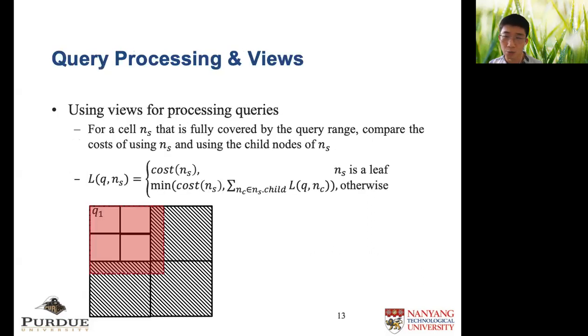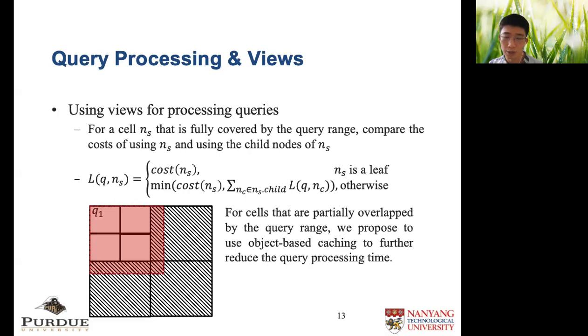With views maintained, we can use them to help answer queries. When a query arrives, we use its query range to access the quadtree. For a node that is fully covered, we compare the cost of using its views and using its children's views. We recursively compare the cost of views in different nodes and decide the views to be used for answering queries. For nodes that are partially overlapped by the query range, we must access the objects in them to compute the query result. If the amount of objects is large, the cost can be large.